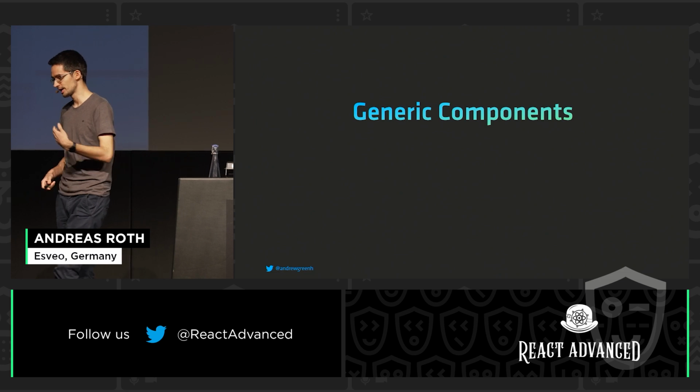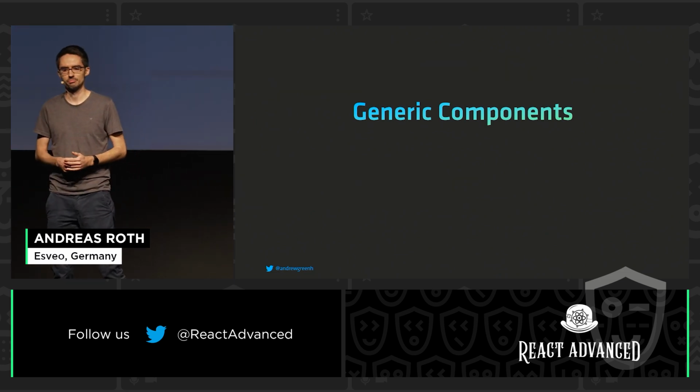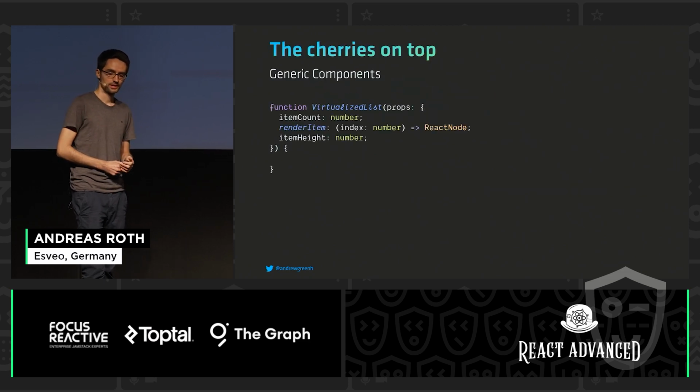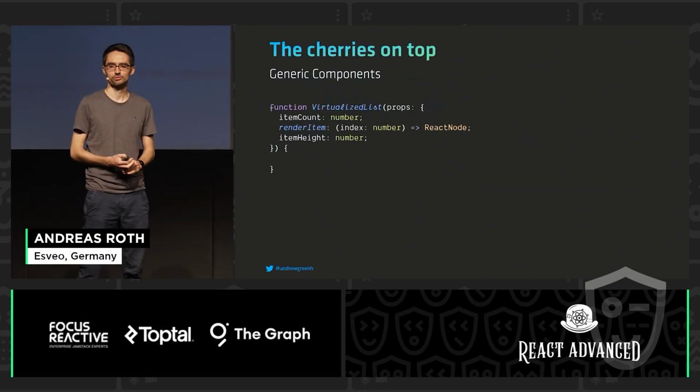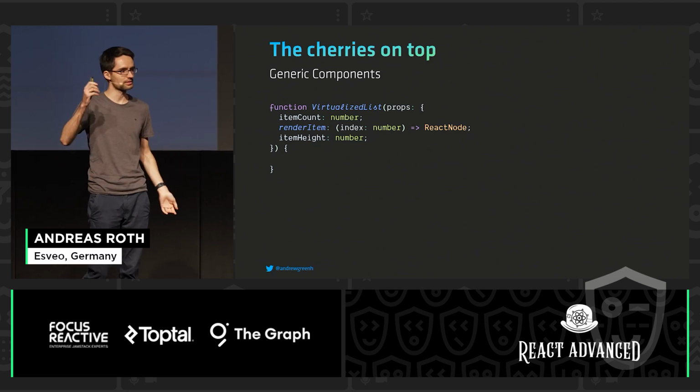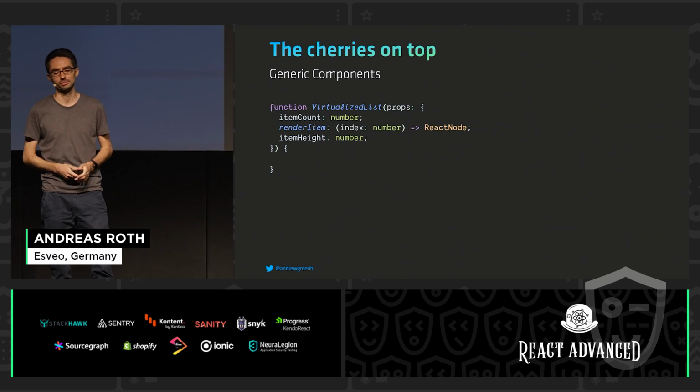Next, we want to take a look at another great feature that we receive by having the components be only functions. Maybe you heard the talk earlier about virtualization. Virtualization is the technique where you don't want to render all elements in a list, but only the elements that are currently visible on the screen.